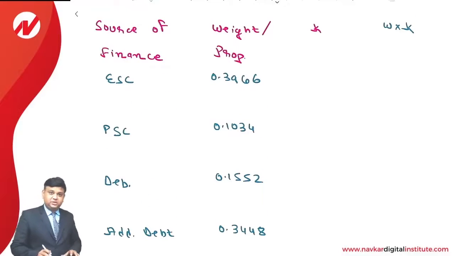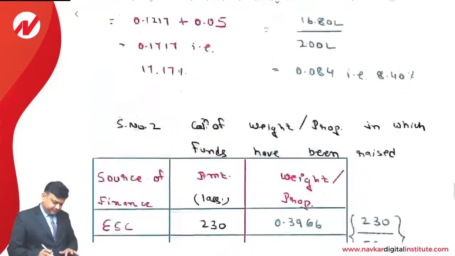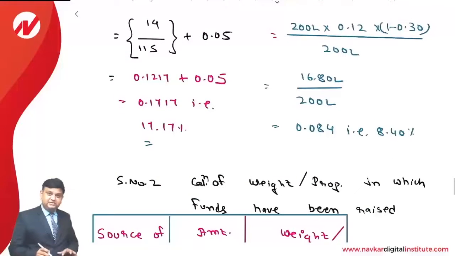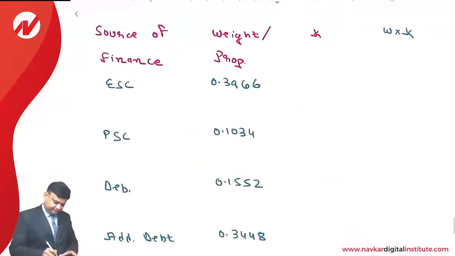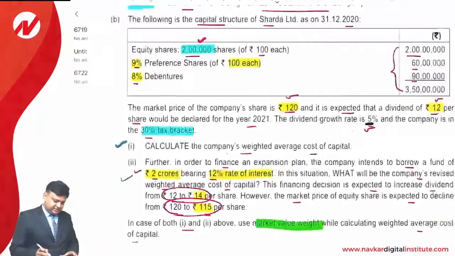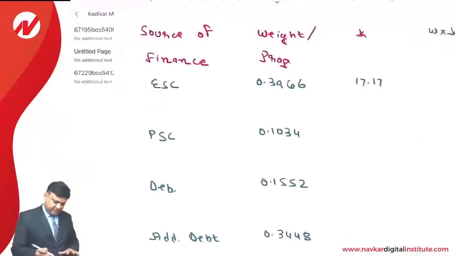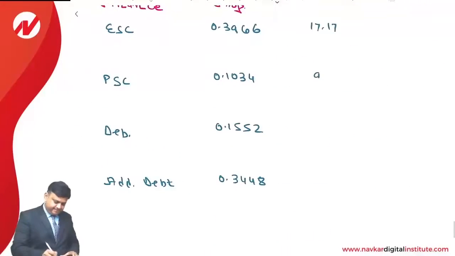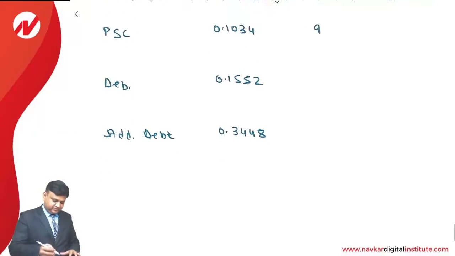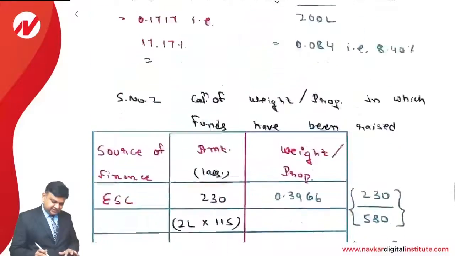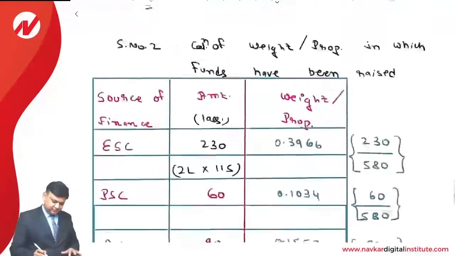Multiplying with the respective cost of capital. As far as the equity is concerned, it is 17.17. For preference share and debentures, there is no change, so it is 9 and 5.6, which we already found earlier. As far as the debt financing is concerned, it is 8.4.